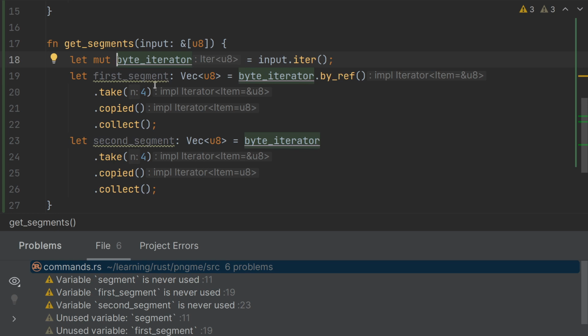Okay, so this will essentially use the reference instead of taking ownership. And now this reference is valid here, so we can use it to take the next 4 elements that are left in the iterator. Of course, if I want to do this a third time, I would have to call by_ref here as well, because after this point, byte_iterator is no longer valid.